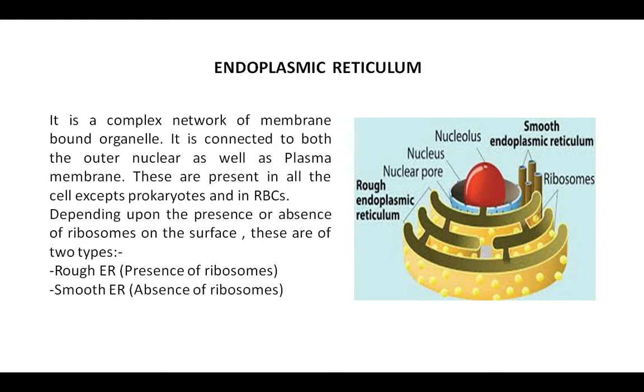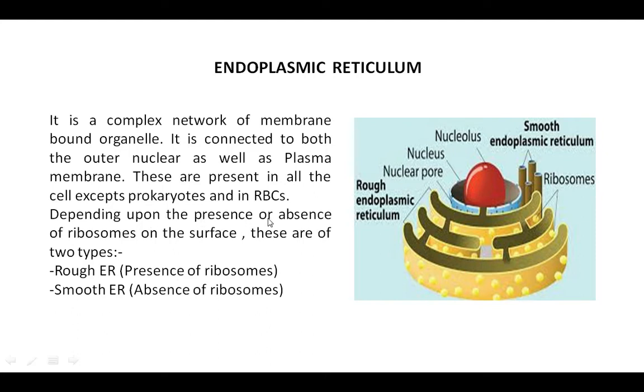See the definition. Endoplasmic reticulum is a complex network of membrane bound organelles. It is connected to both the outer nuclear membrane as well as the plasma membrane. As I have shown you in the diagram, this is the nuclear pore, and from this the endoplasmic reticulum in the form of tubules comes out and is connected to the plasma membrane. These are present in all the cells except prokaryotes and RBCs. When an RBC matures, it becomes enucleated, that means there is no nucleus present. So we can say endoplasmic reticulum is also not present in RBCs.